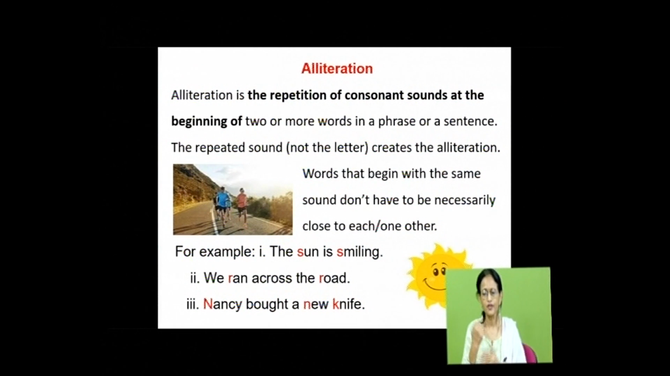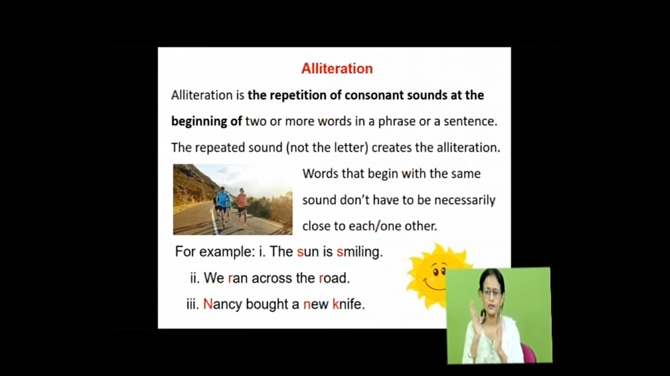So, this figure of speech is known as alliteration. Alliteration is the repetition of consonant sounds at the beginning of two or more words in a phrase or a sentence. See, the repeated sound, not the letter. You see, cookies and kitchen. The letter is different, C and K, but the sound is the same. Okay? The repeated sound creates the alliteration. Words that begin with the same sound don't have to be necessarily close to one another.